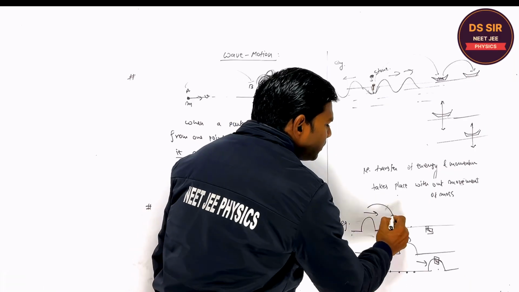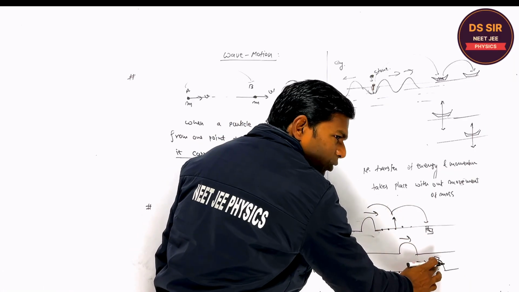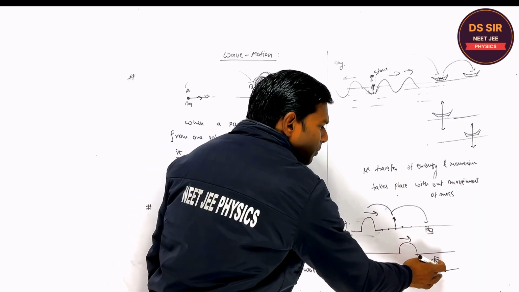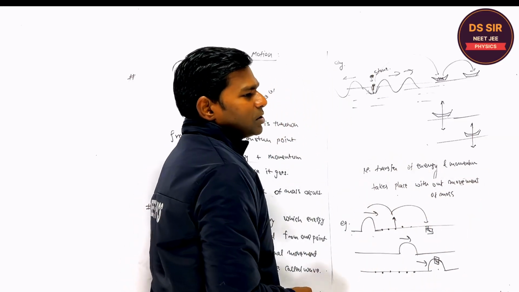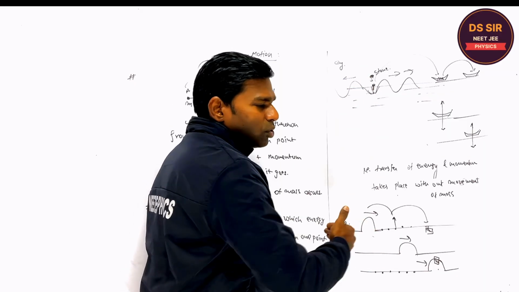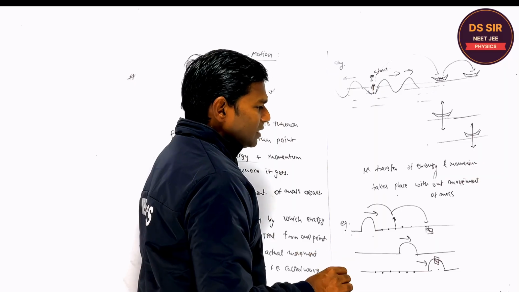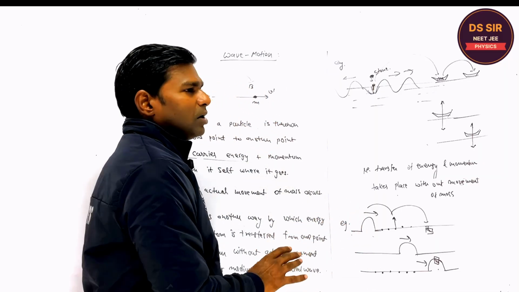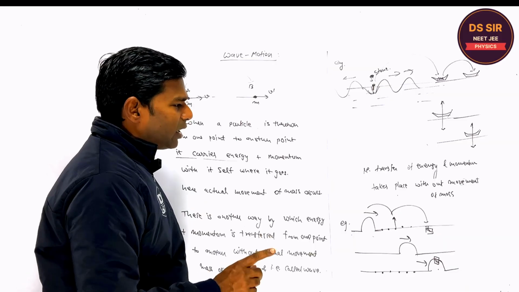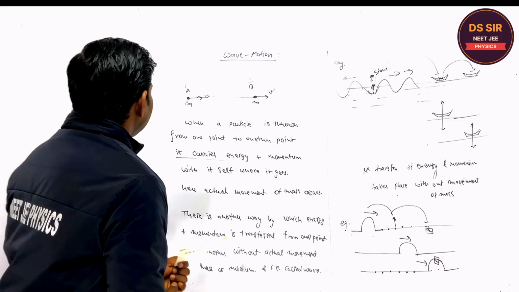The energy is transferred from one point to another point. Also, energy is transferred to this mass, but the mass does not leave its position. Only up and down takes place, not left and right. You understand? So this is another way of transferring the energy from one point to another point. Another example, I'm writing this on the side.